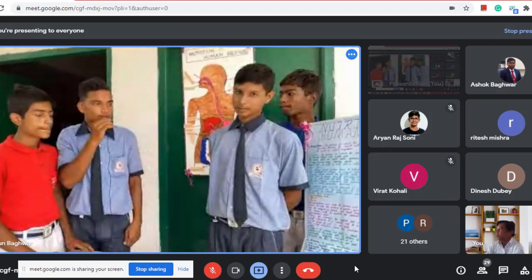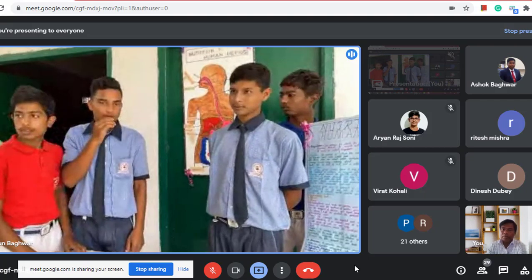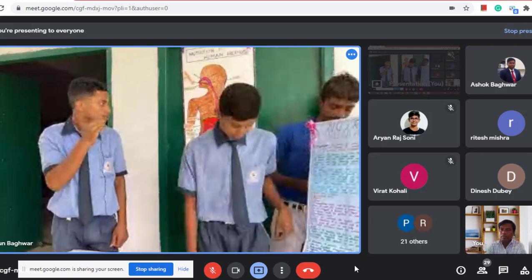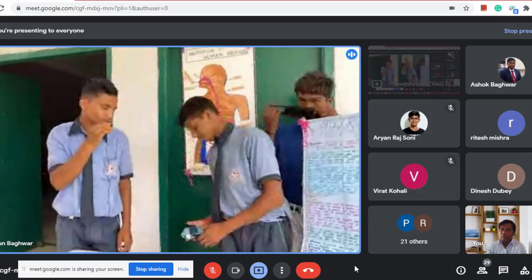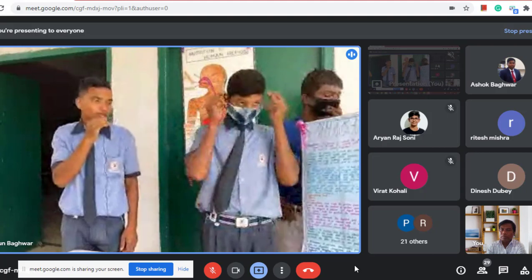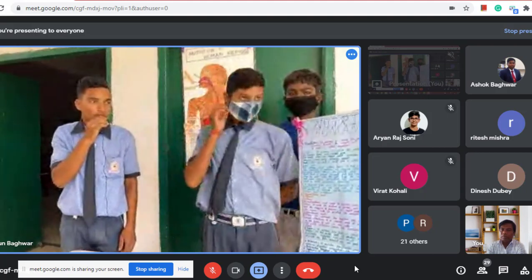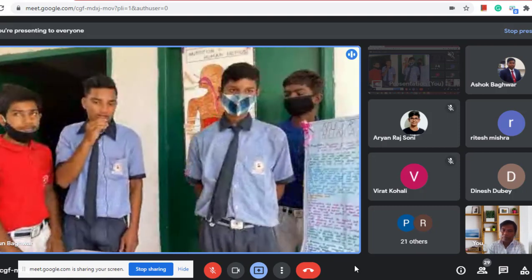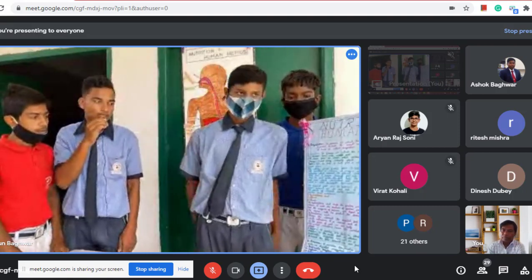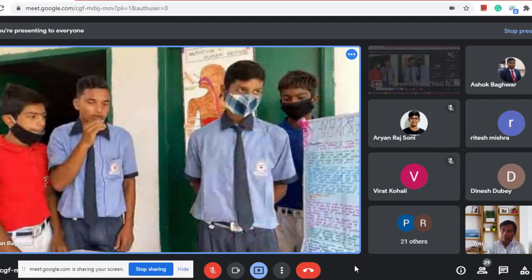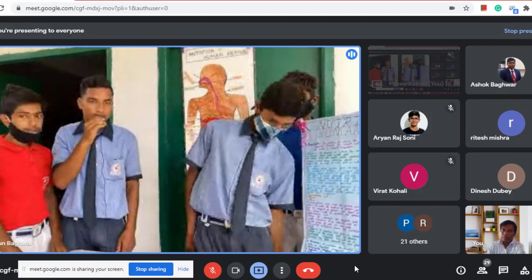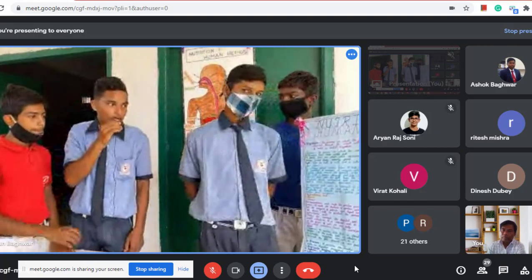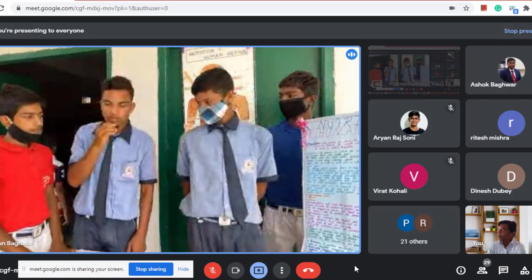Digestion, the buccal cavity. With the help of teeth, the food is chewed and mixed with saliva. The salivary gland produces saliva, which helps the food to be swallowed. After this, the food passes through the food pipe called the esophagus. The contraction and expansion of the food pipe is called peristaltic movement. Further explanation will be given by Rikesh.